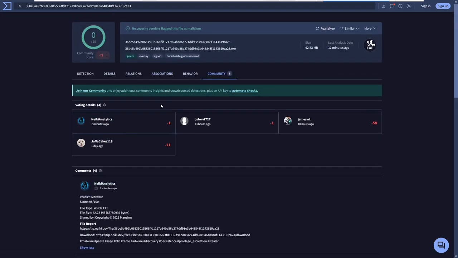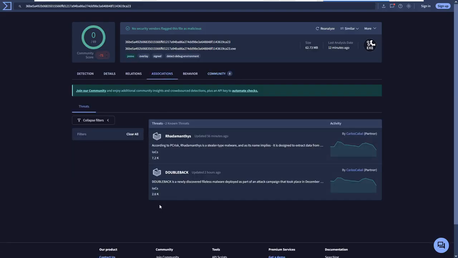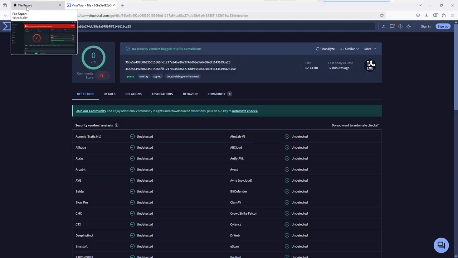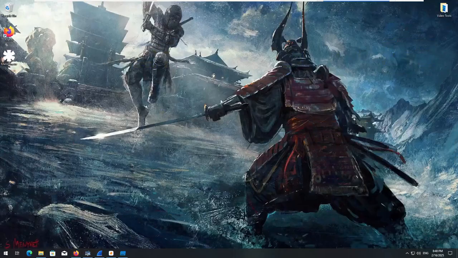The only thing that they've got going for them is Carlos Cabal coming in freaking clutch with the Rhadamanthys IOCs and Doubleback. Now, Doubleback is incorrect. That's fileless malware. But he did come in clutch. He pulled off the 1v1 with the Rhadamanthys brain classification. Updated just 56 minutes ago. So that's pretty nuts.